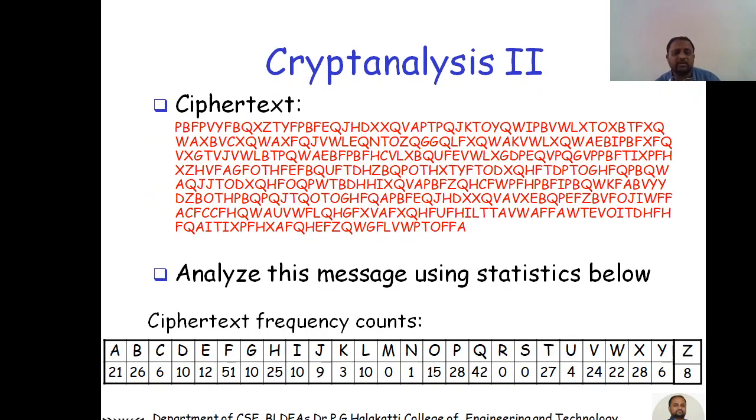But how do we get the plain text from this? You can see here, analyze this message using the statistics below. So now you can see the ciphertext frequency counts. A occurred 21 times, B 26, like that. All the different characters occurred with different frequency counts.